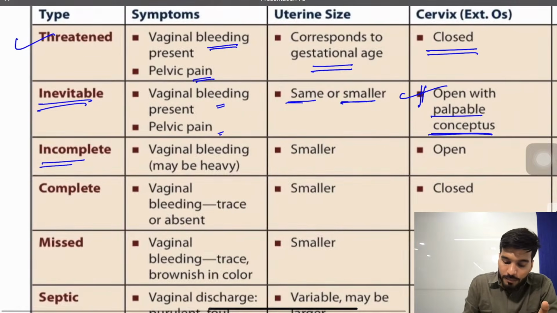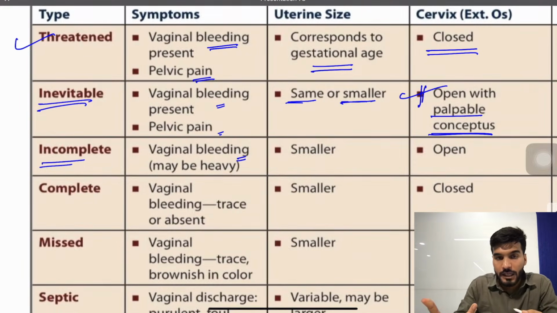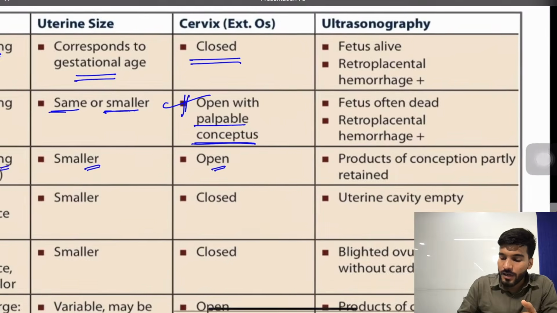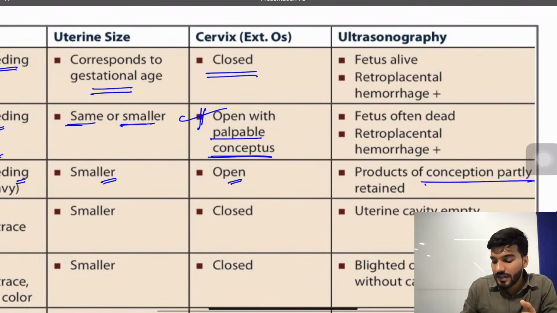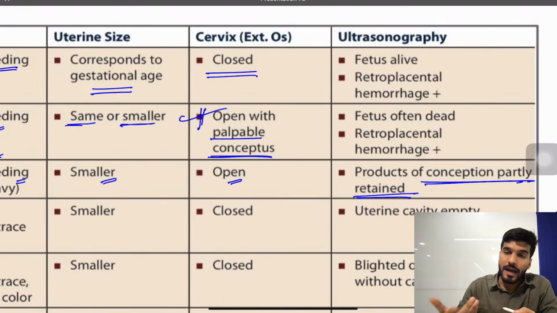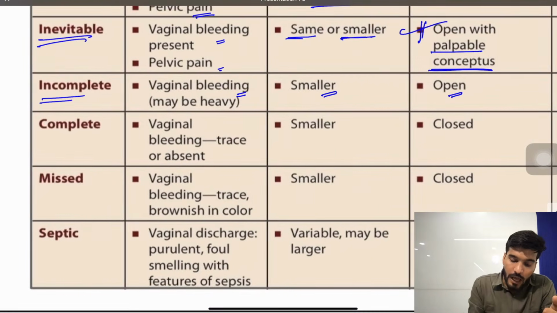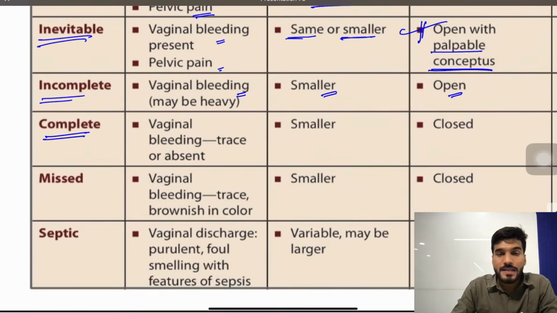Based upon the incomplete one, bleeding may be heavy in case of an incomplete abortion. The uterine size is smaller, the os is open, and the products of conception are partially retained. That's what I have mentioned, that the patient will give a history of expulsion: yes doctor, I have passed some clots, and the rest of the clots are still retained inside, so you will go for suction and evacuation. Followed by that, we have the complete type of abortion. What is complete type of abortion?